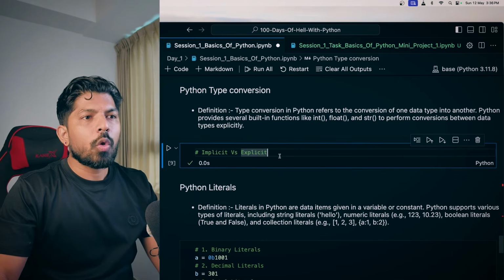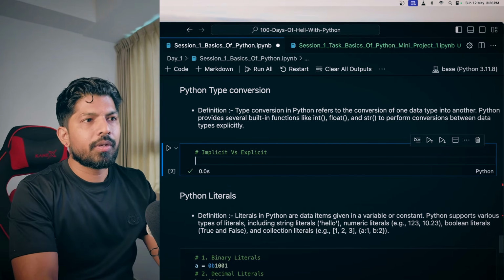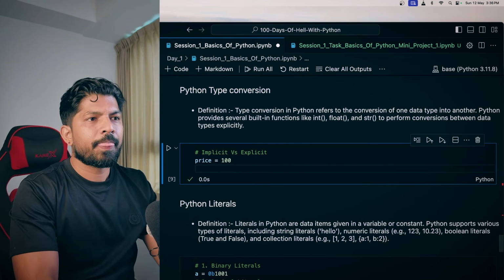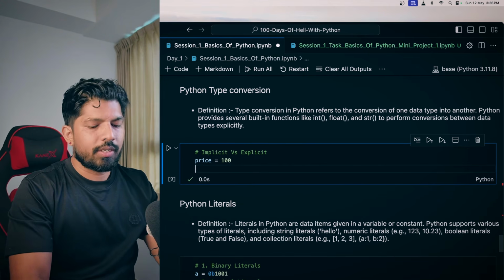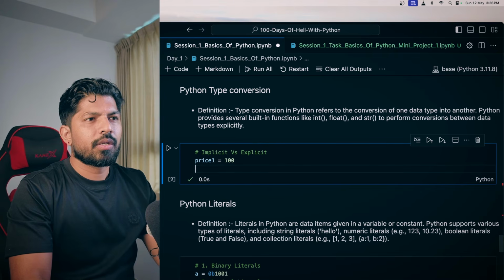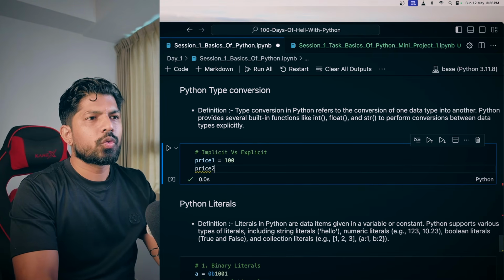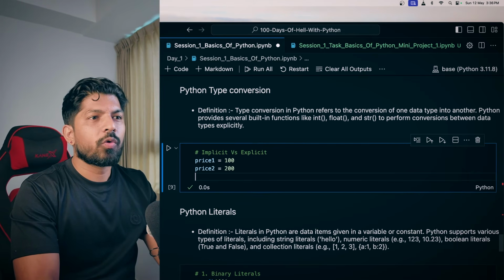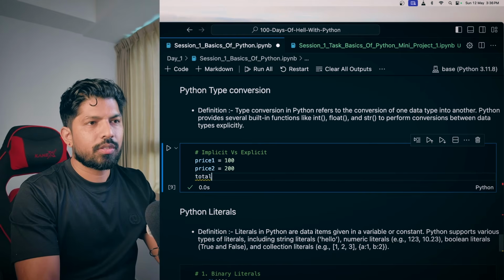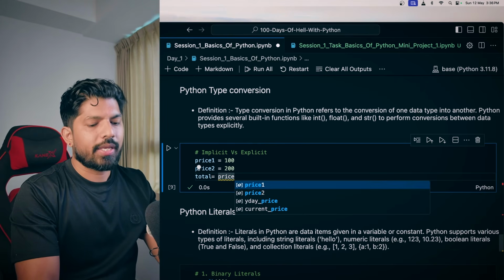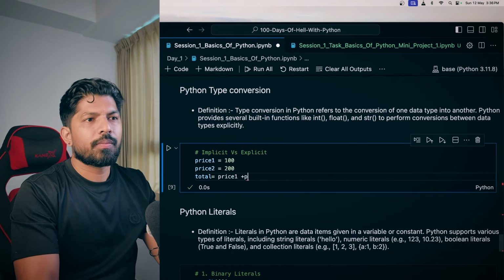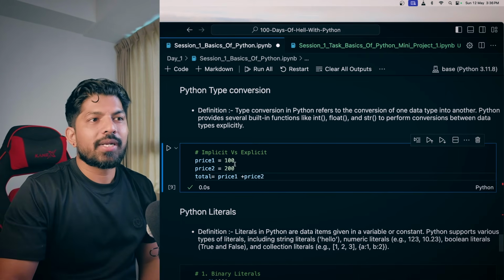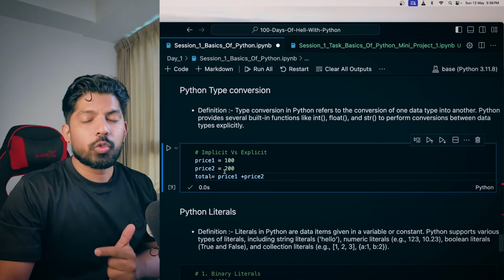Let me show you an example. For example, we have the price here: price 1 is 100 and price 2 is 200, and I want the total price. So I can just give price 1 plus price 2. Here Python knows that price 1 is an integer and price 2 is also an integer.